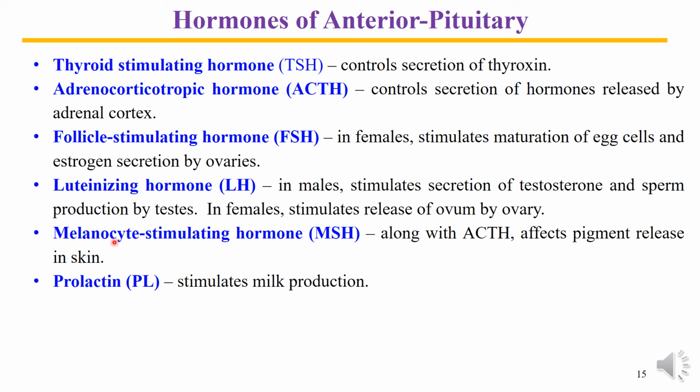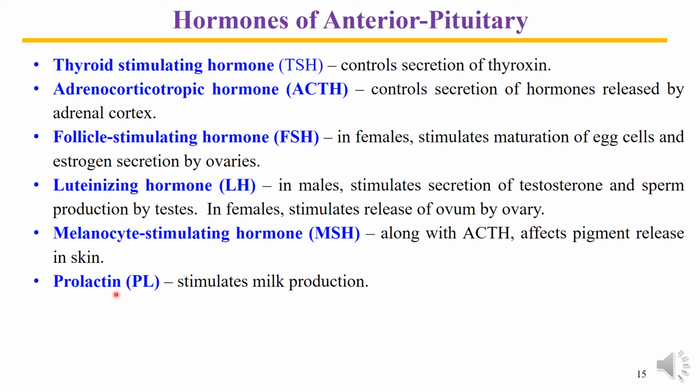Next hormone of the anterior pituitary is melanocyte stimulating hormone. Again, remember that all these hormones from the anterior pituitary are under the control of hypothalamus, release or inhibiting factor. So MSH along with the ACTH affects the pigment release, black pigment, that is melanin, and causes its deposition in the hair, skin and some other areas of the body.